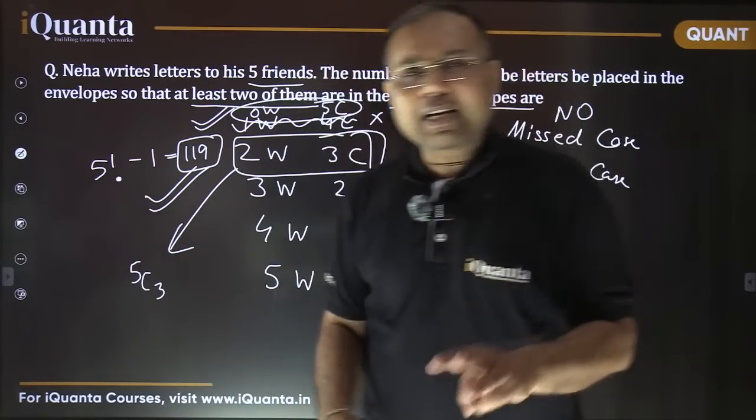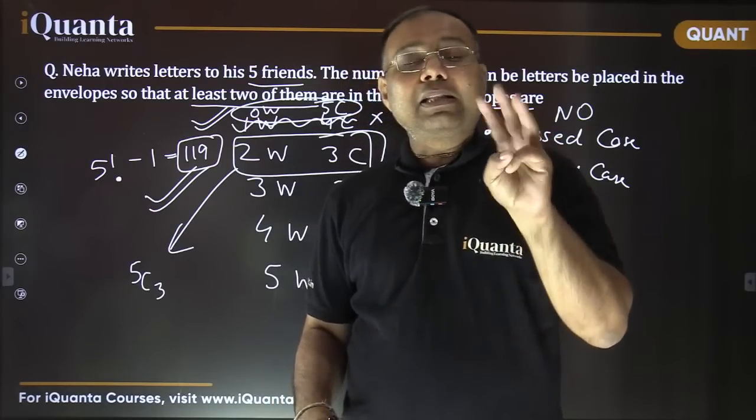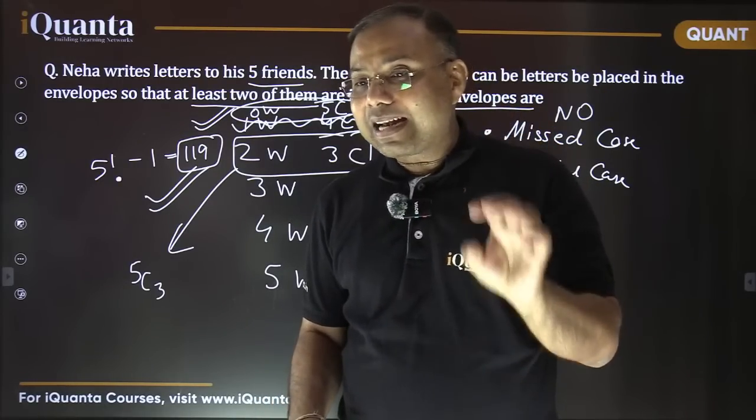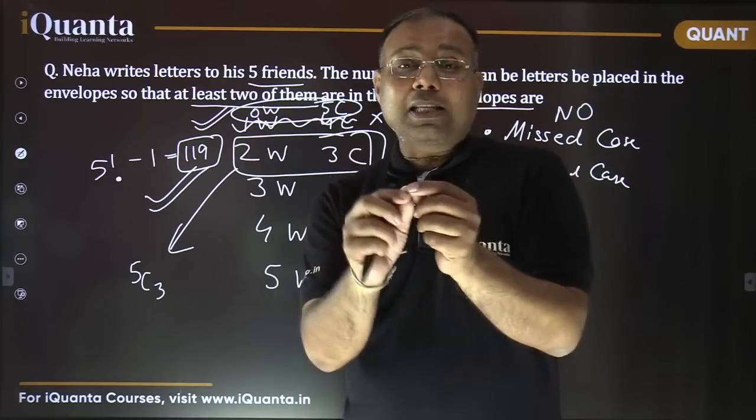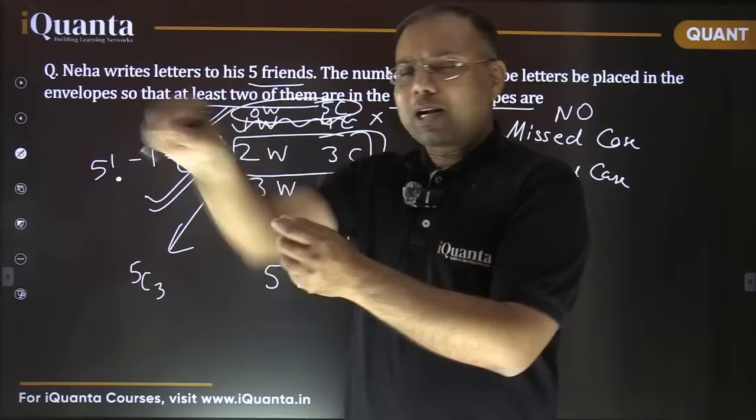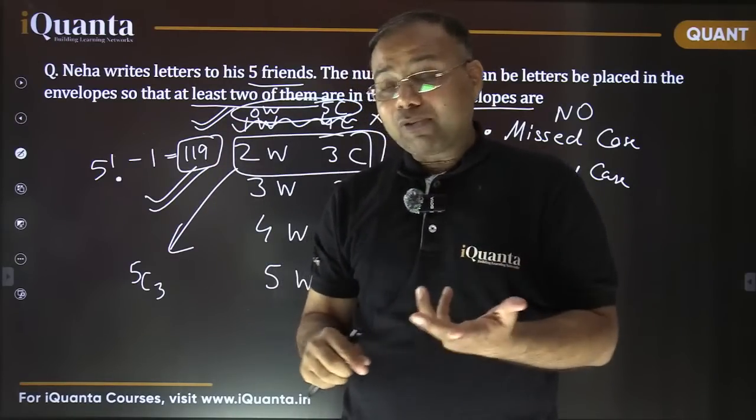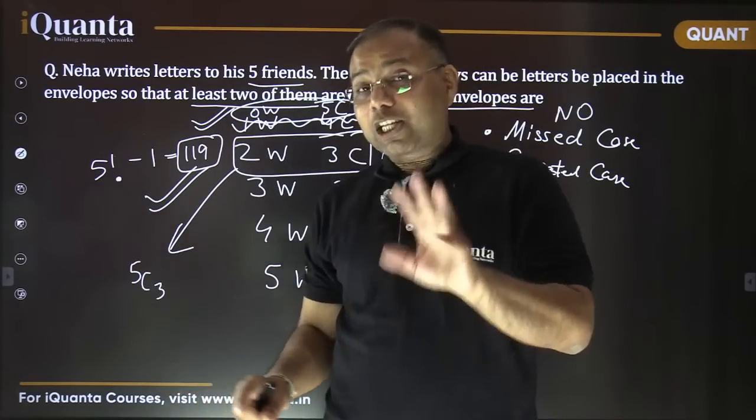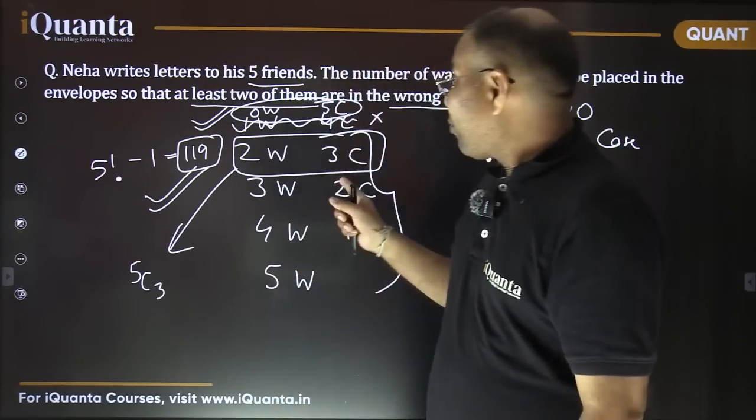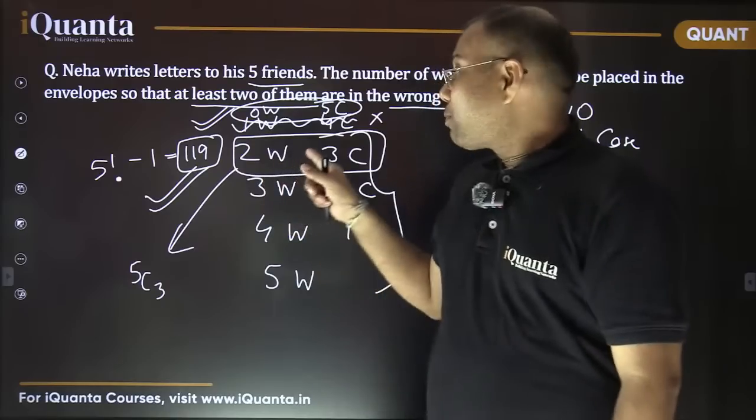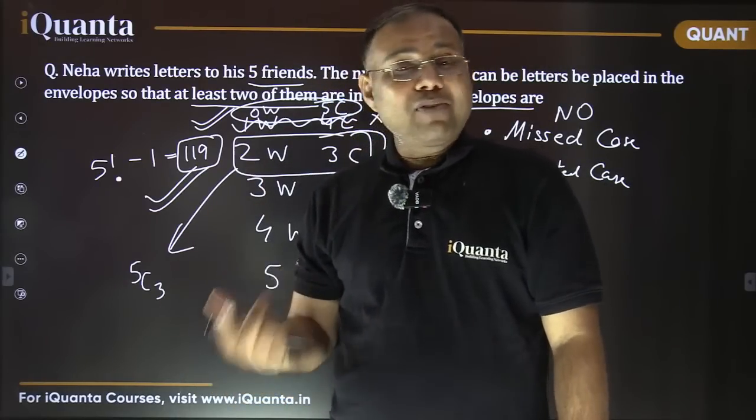So in 5C3 ways you can pick the 3 letters, and these 3 letters are going to be put in the correct envelopes. Fine. And there's only one way for that, because everyone goes to the correct one, you go to the correct one, you go to the correct one. Right? There's only one way for that. So 5C3 ways for selection of those 3 letters which are to be put in the correct envelopes. Fine. Now what about the remaining 2 letters? They are to be put in the wrong envelopes. Then how many ways are there for that?